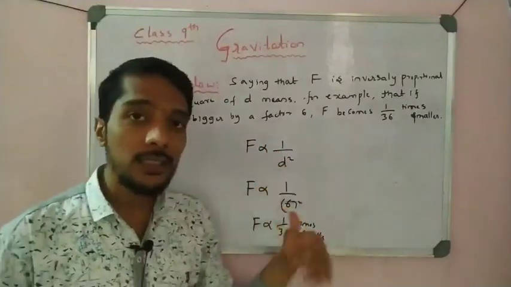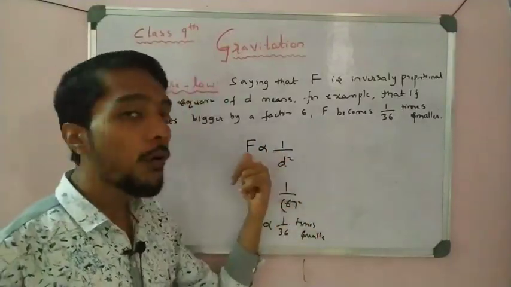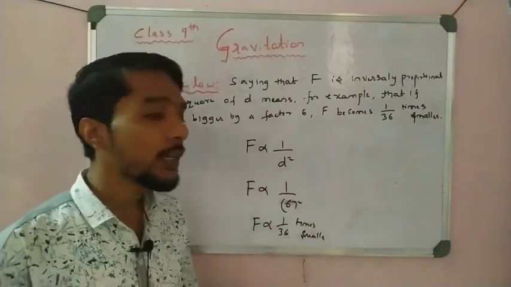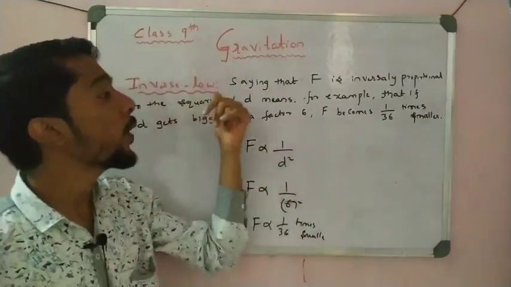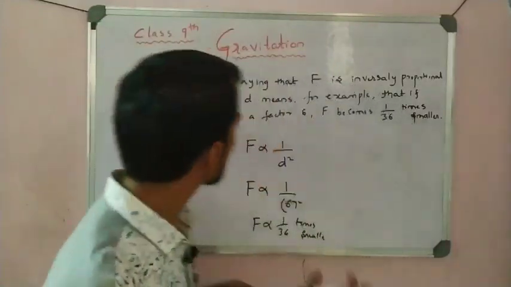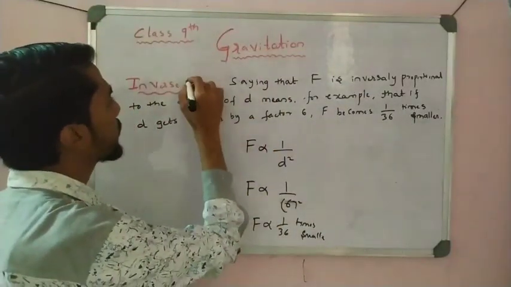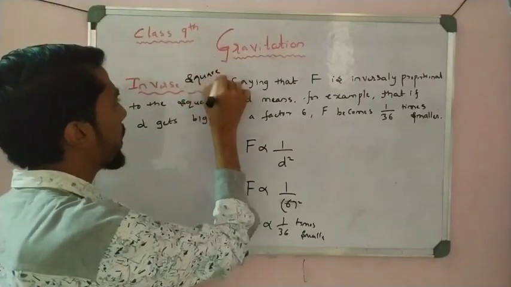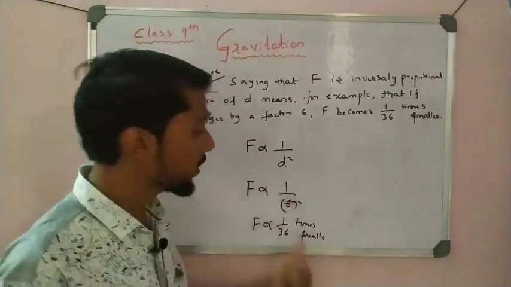I increase the distance 6 times, the force decreases, how much? 36 times. That is the inverse square law. So that is the inverse square law, students. Okay, not just inverse law, inverse square law.